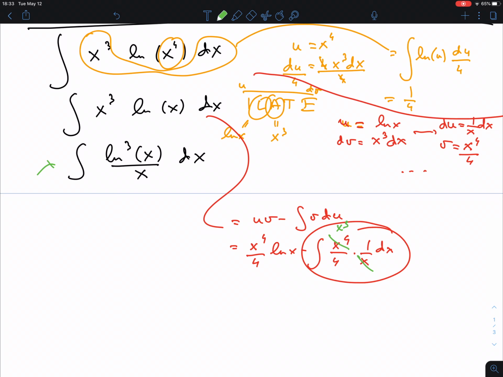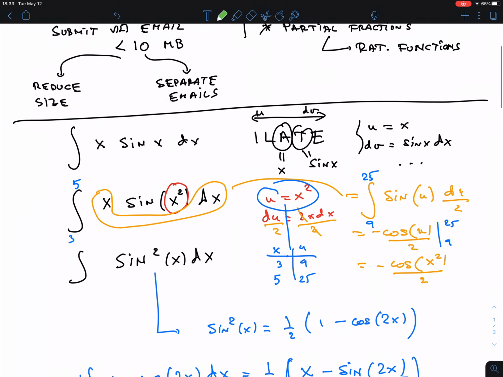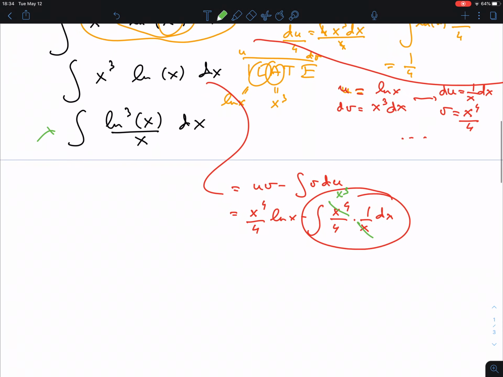I told you these transcendental functions, these inverse trig, logarithm, trig function, exponential functions, have to be very simple. They cannot be squares of that, they cannot be inside something else, and also their arguments cannot be very difficult. So integration by parts cannot work here.